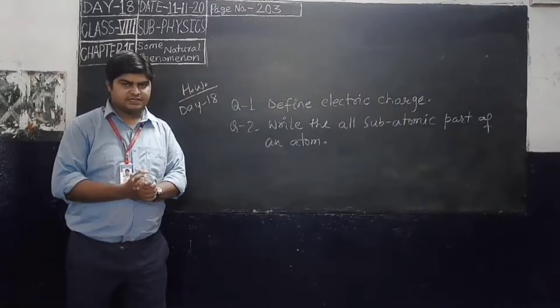They do not move in any direction, they are constant at the nucleus. But electrons move around the nucleus in a particular direction, in a particular ring.